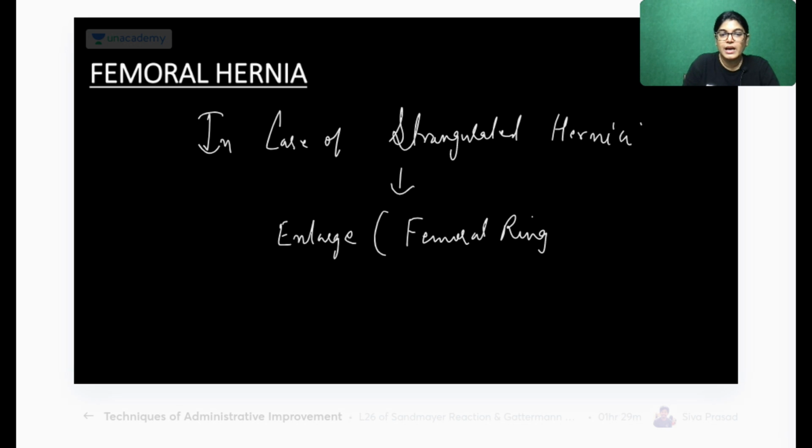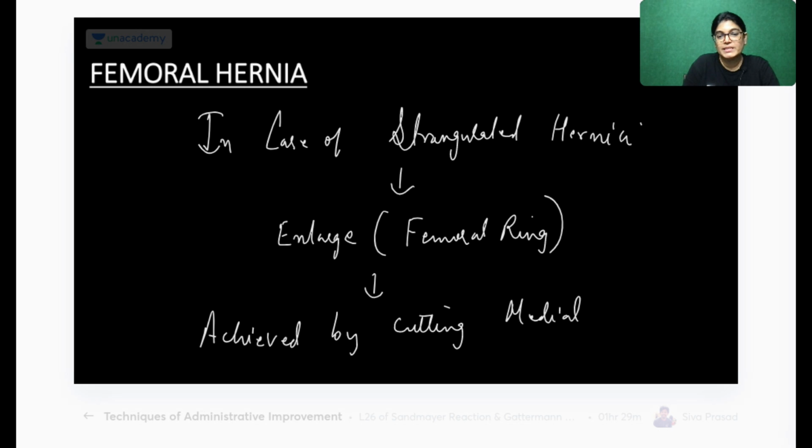It can be achieved by cutting the medial wall, or you can say the medial edge of the femoral ring. And my dear friends, the medial edge is achieved by cutting the medial edge, that is the lacunar ligament.